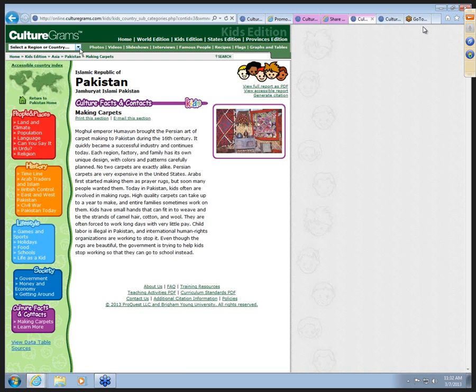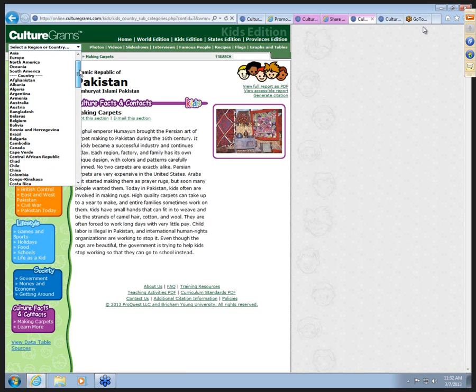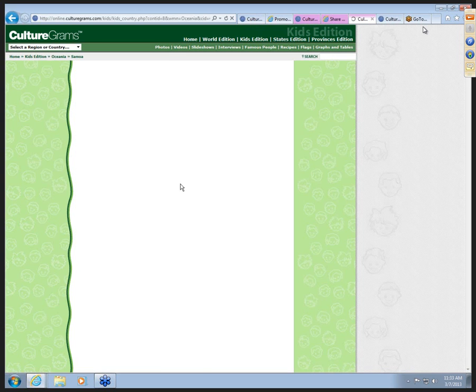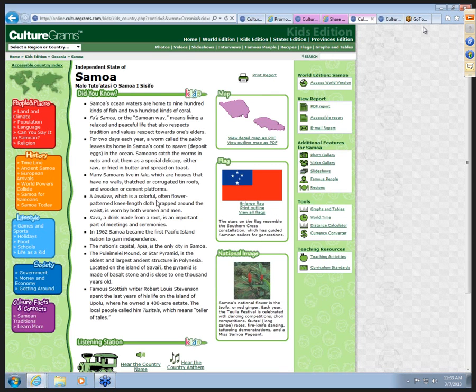So now I'm going to come up to the top left and get to the drop-down menu and just scroll down, because again, the Kids Edition has 106 countries compared to the World Edition with 208. So here you can see the list of those countries included in the Kids Edition. If you're getting ready to do a study or make some displays, do some classroom investigations, you can tell right away which ones are included in the Kids Edition. So for example, there's Samoa, and again, timelines, "Can you say it?", life as a kid, the flag, and the maps are all included there.